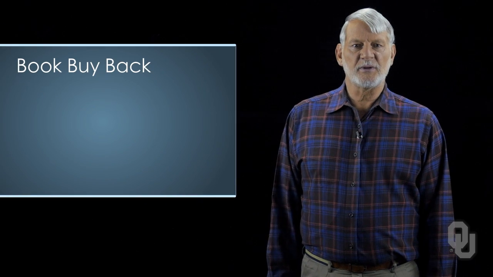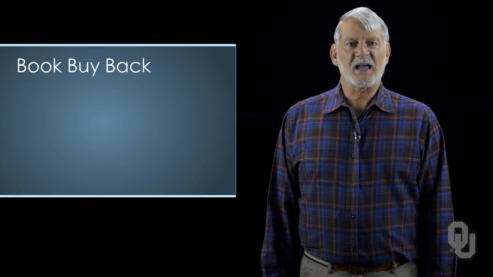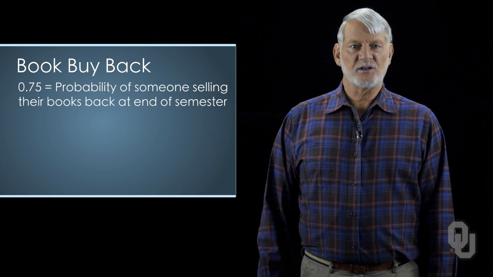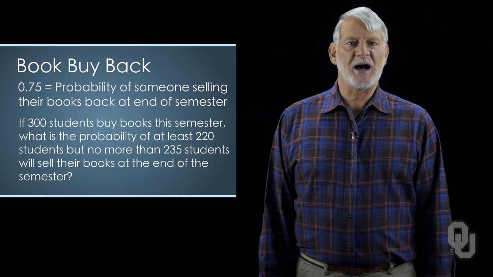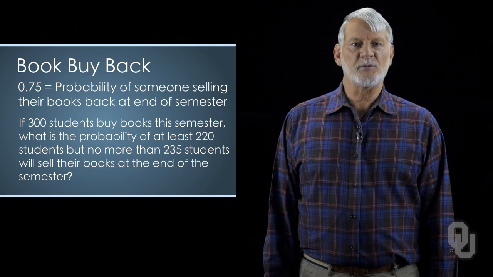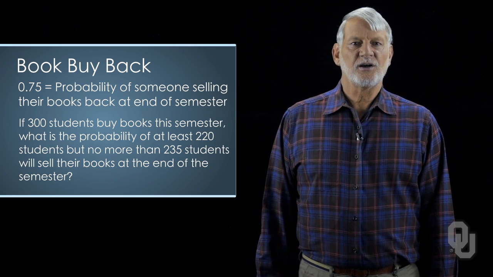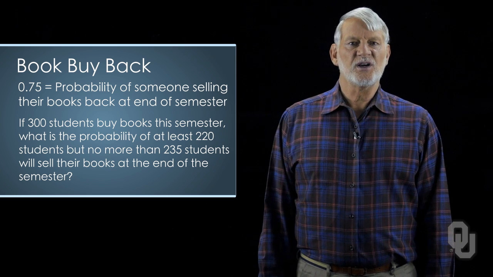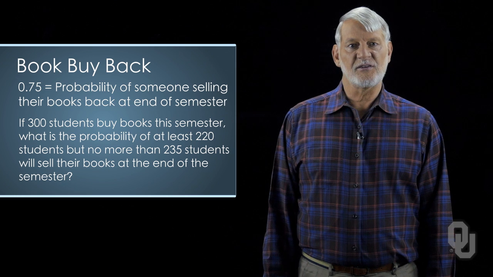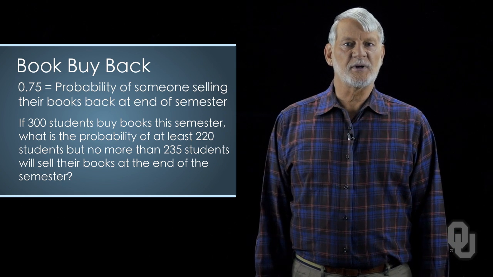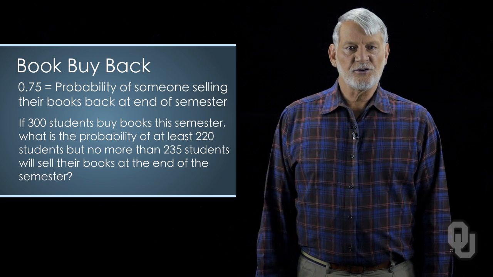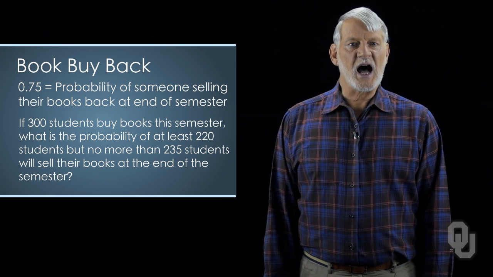Mike has been hired by the bookstore to do an analysis of book buybacks. He finds that the probability of someone selling their books back at the end of the semester is 0.75. The store manager wants to know if 300 students buy books this semester, what is the probability that at least 220 students, but no more than 235 students, will sell the books back at the end of this semester? The results help determine how many new books to order. We see that this is a binomial process. The students either sell the books back or not, and the choice is independent of each other.